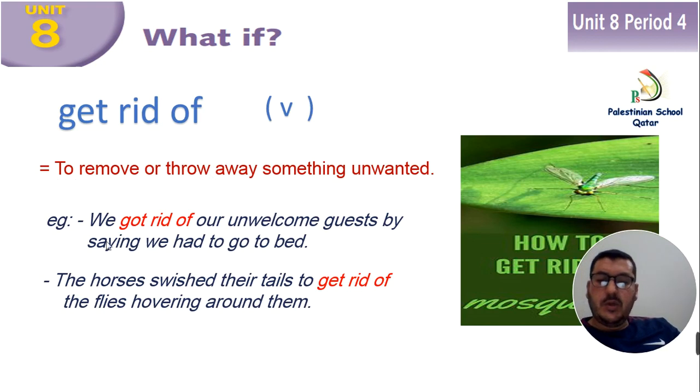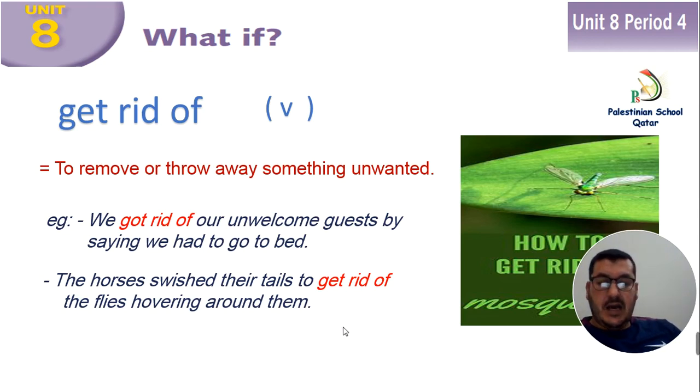For example, we got rid of our unwelcome guest by saying we had to go to bed. And this is rarely used. Some people use it. Another example, the horses swished their tails to get rid of the flies hovering around them.